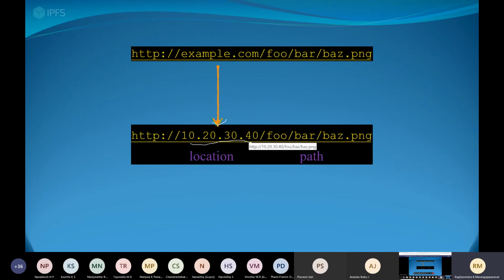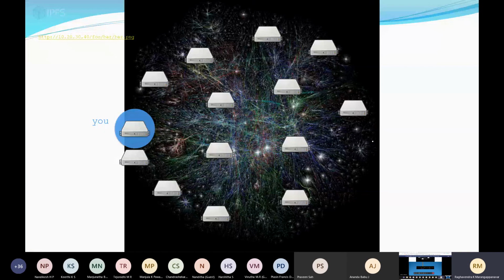Once the DNS resolves, this will go to this IP address, then it will search for the file, then search inside the foo folder. Again there is a folder called bar, and inside that this image file is there. So these are different systems that are available. My system is here. Suppose I want to download a file from this IP. How do I have to go?